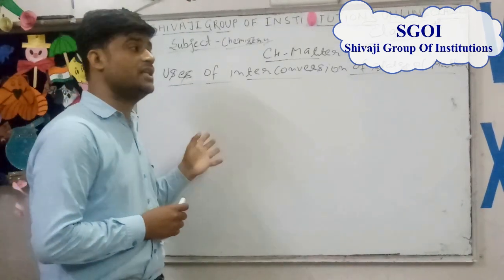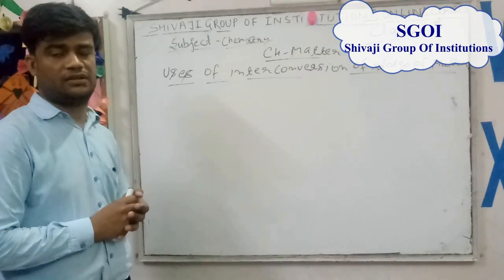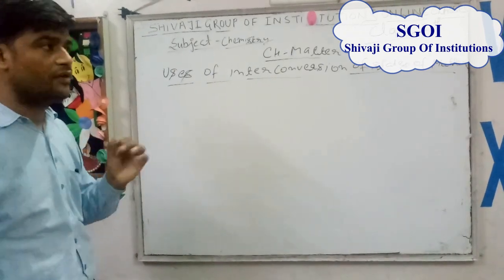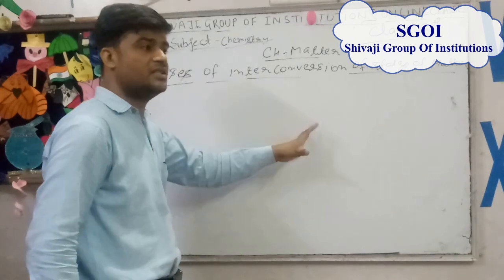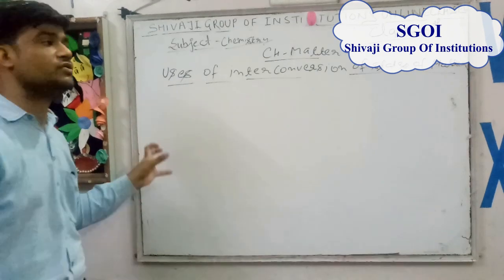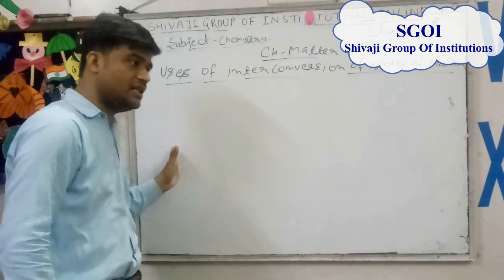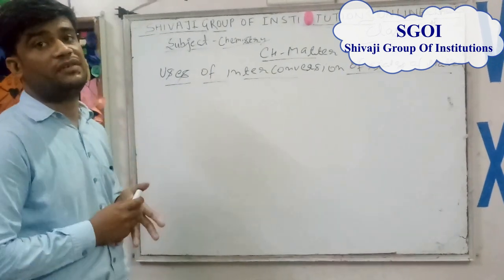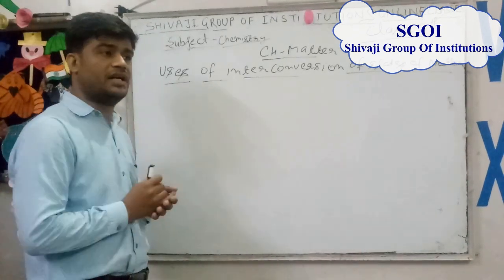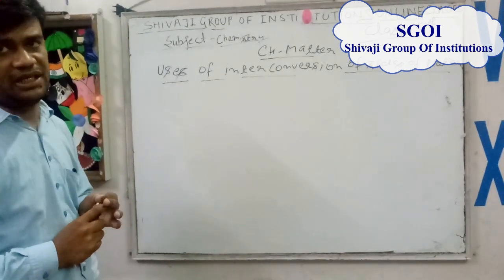Next, with the help of interconversion of states, we can liquefy natural air. After that, by fractional distillation, we can separate oxygen and nitrogen from air. Oxygen is used for artificial burning and artificial respiration, while nitrogen is used for making fertilizers.